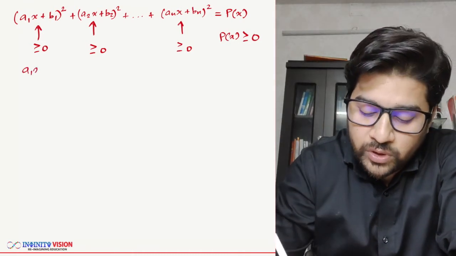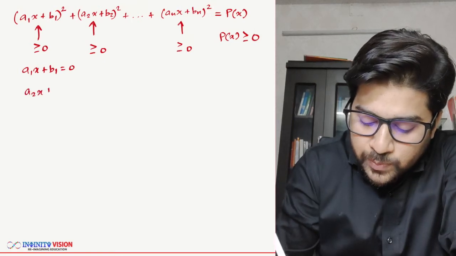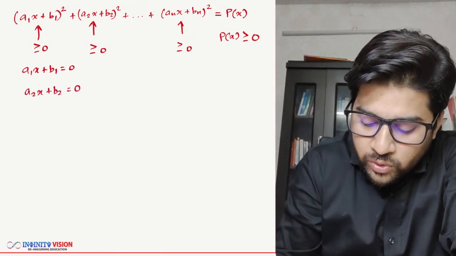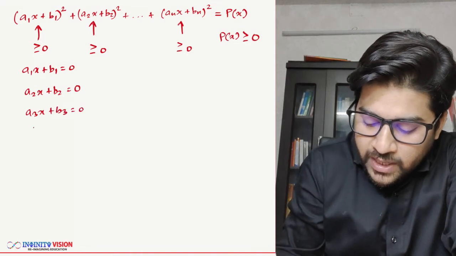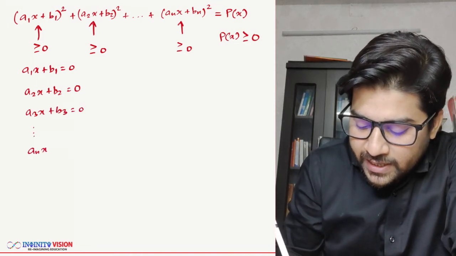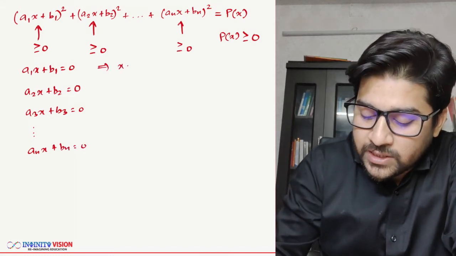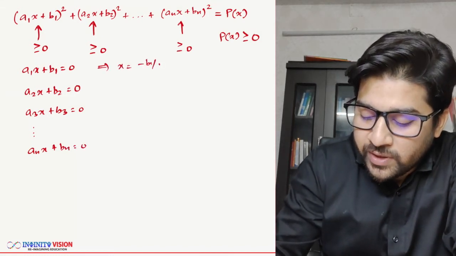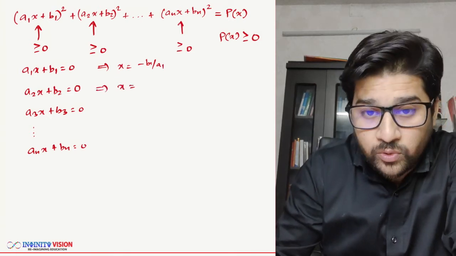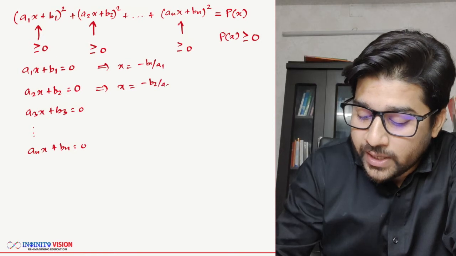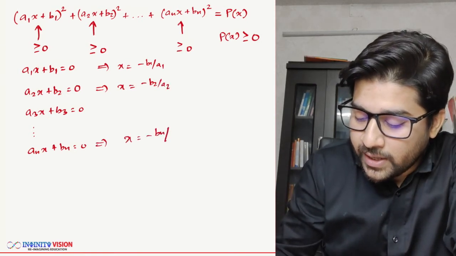So definitely a1x plus b1 should be equal to 0, a2x plus b2 should be equal to 0, a3x plus b3 should be equal to 0, and similarly anx plus bn should be equal to 0, which implies x from the first should be equal to minus b1 by a1, from the second quadratic it should be minus b2 by a2, and similarly the nth one would be minus bn by an.